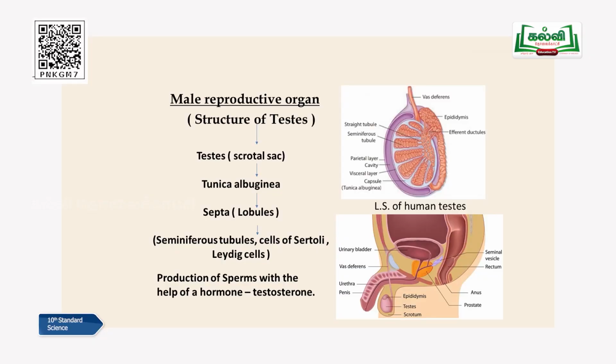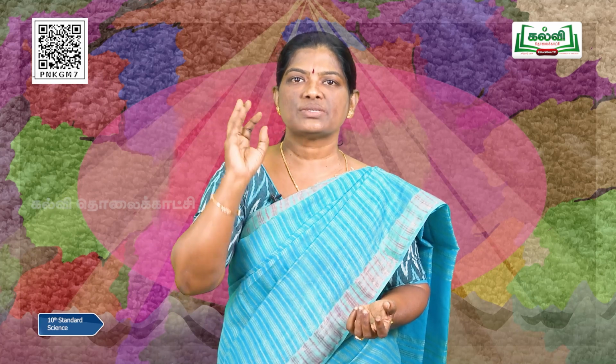Next we go to the Sertoli cells. You can look at the spelling there. Sertoli cells are present in between the seminiferous tubules, and they are otherwise called nurse cells. You know the duty of a nurse in the hospital, children. They take care of the patients by giving food and all, isn't it? In the same way, these Sertoli cells are called nurse cells because they supply nutrients, food, to the developing sperms.